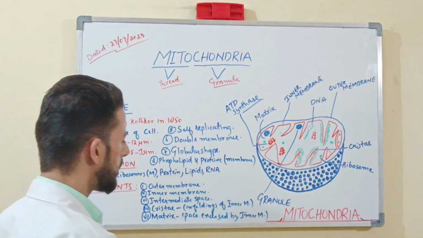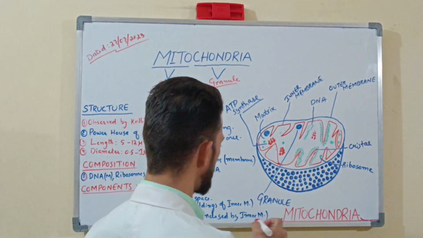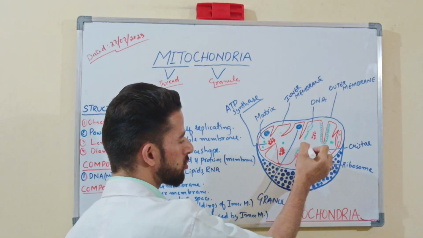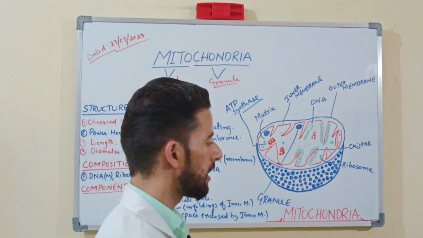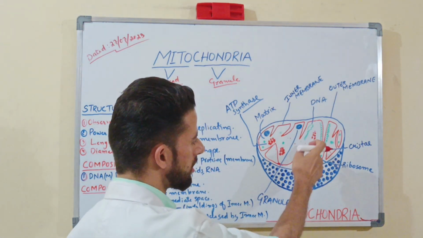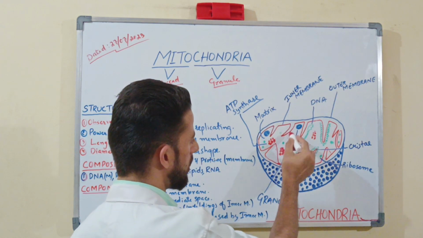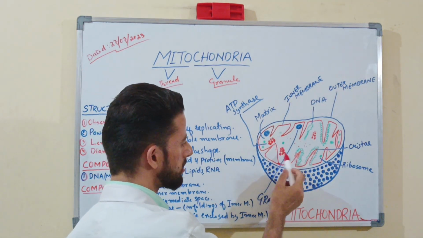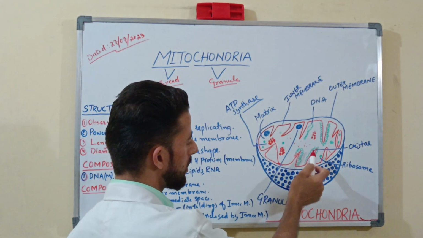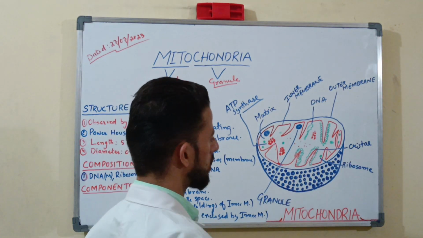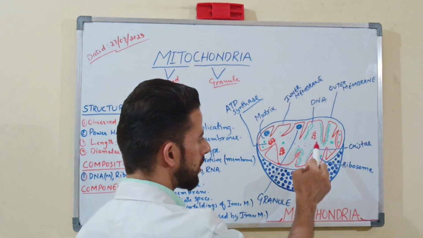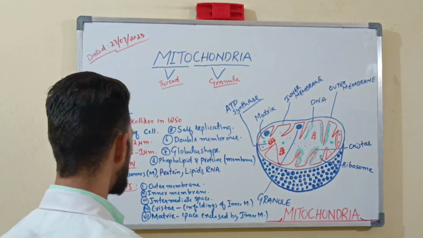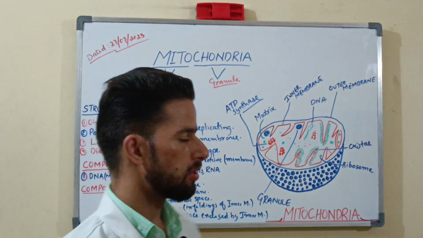Last is the matrix. Matrix is a space which is enclosed by the inner membrane. जो ये inner membrane होता है ना ये वाला, this one inner membrane. So ये जो space होता है इसको हम बोलते हैं matrix. Understanding? इसी matrix के अंदर inside this matrix only the DNA is there. Granules are there. Understanding? ATP synthesis is there. ठीक है ना? Proteins are there. And CRISTAE is there. ठीक है ना? Understanding? So this is mainly about the components of the mitochondria.